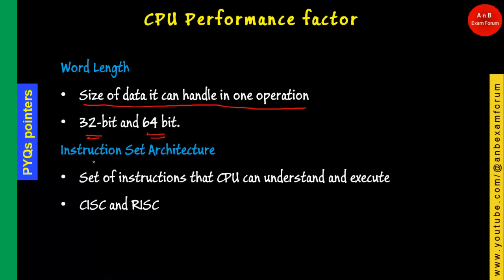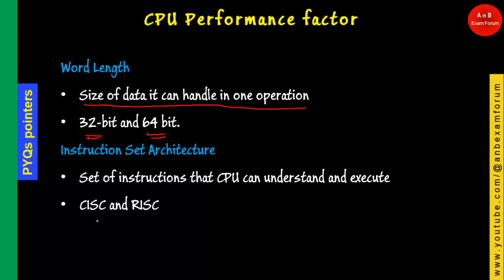The next one is the instruction set architecture. There is a standard set of instructions which the CPU can understand and execute. For example, read or load or store, such types of instructions are what make the CPU run.